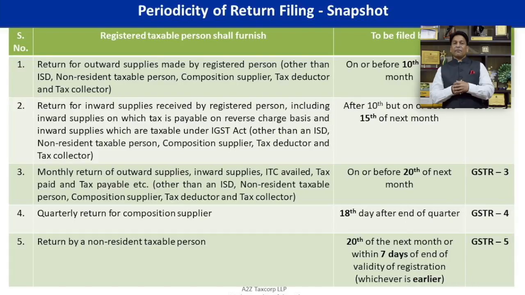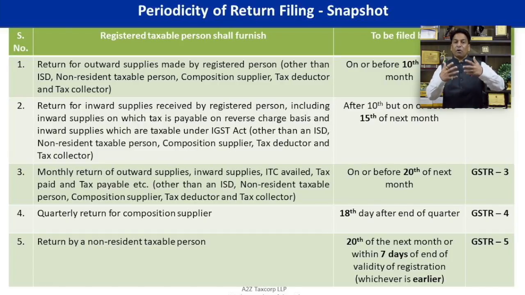There is GSTR-4 applicable only for composition dealer who has opted for composition dealer, and this is to be filed on quarterly basis, by 18th of the next quarter, meaning thereby for July to September quarter, it is to be filed by 18th of October.